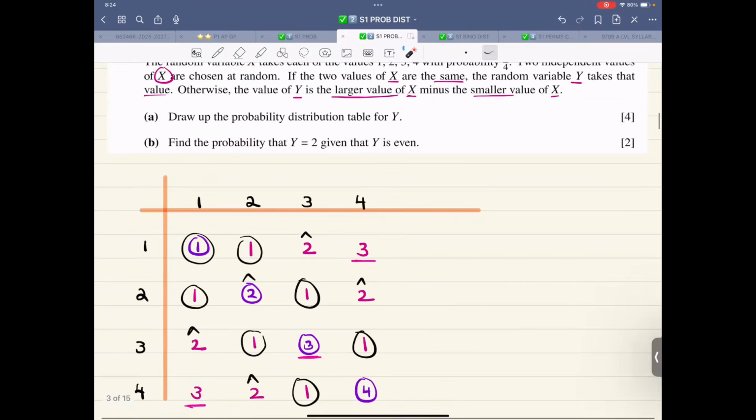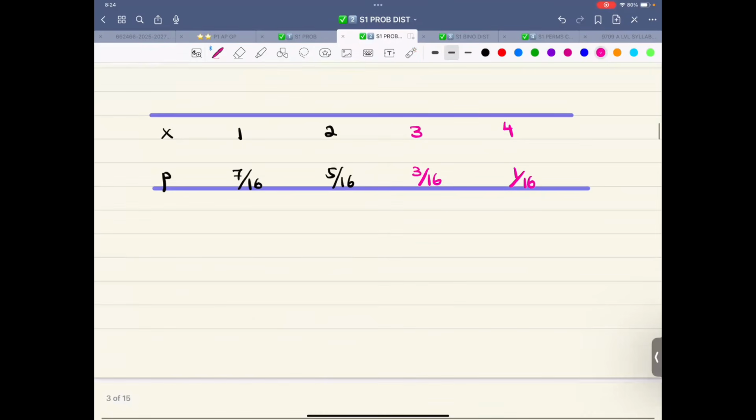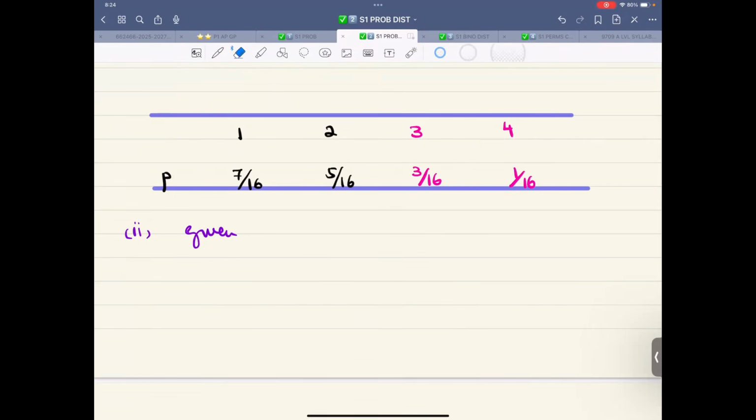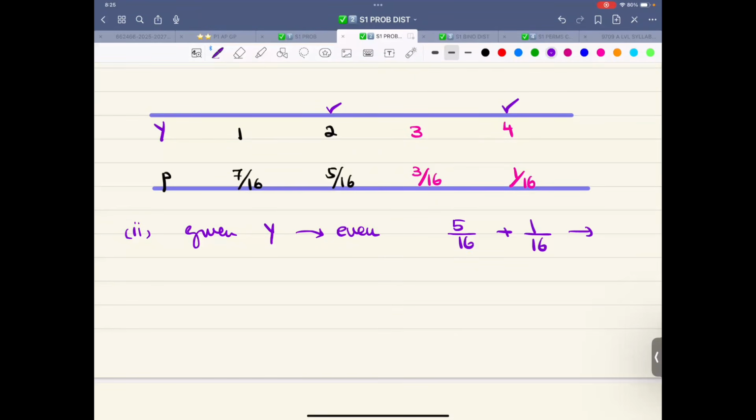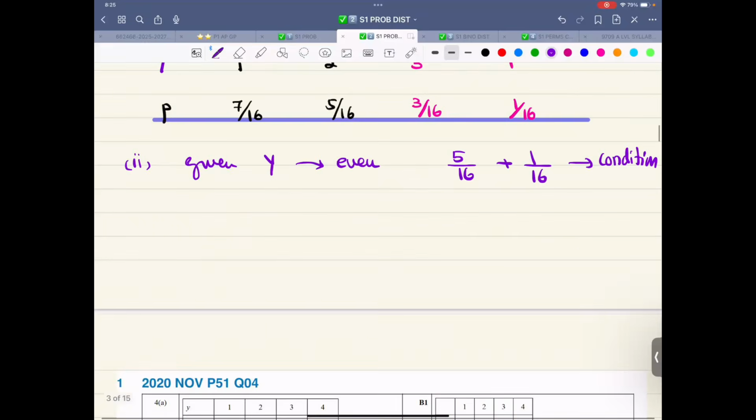Draw up the probability distribution table. Find the probability y is 2 given that y is even. So now, second part. This is not x, by the way, this is y. Given that y is even, that could be 2, that could be 4. So that is 5 over 16 plus 1 over 16. This is the condition, and that condition goes down in the denominator. Find the probability y is 2. So y is 2 is this probability, that is this one.